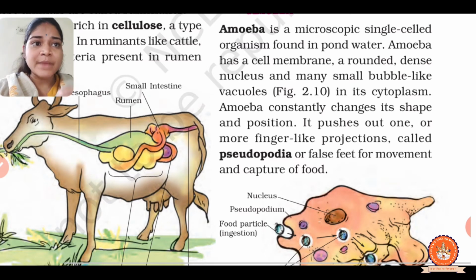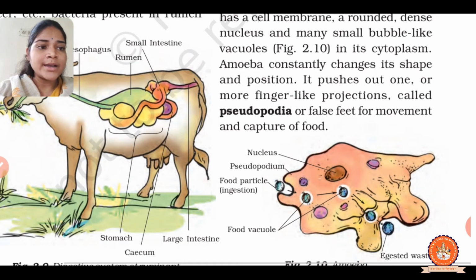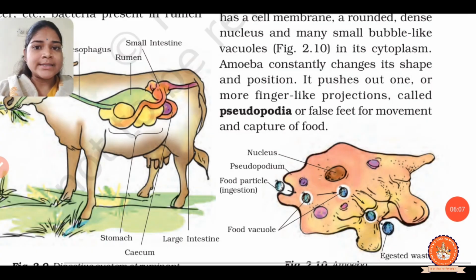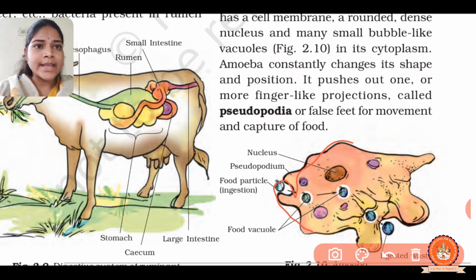Amoeba is a microscopic single celled organism, while our human body is made up of multiple cells. It is found in pond water, and amoeba has a cell membrane, right?